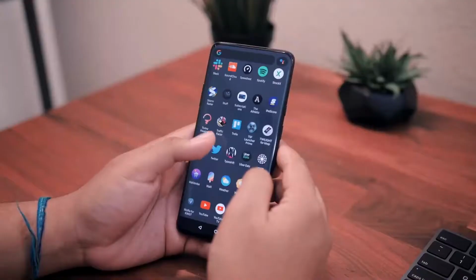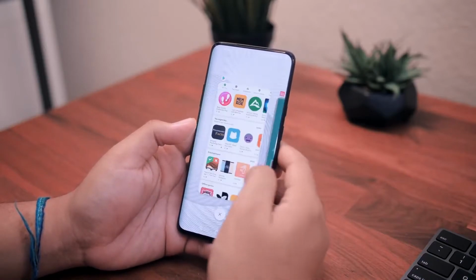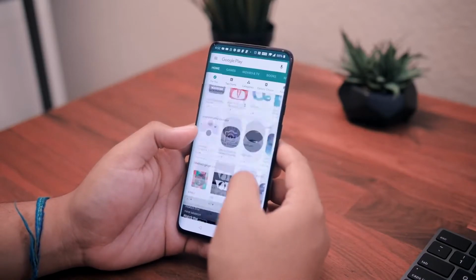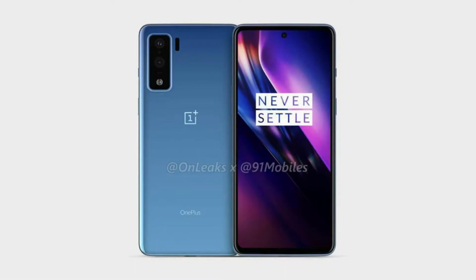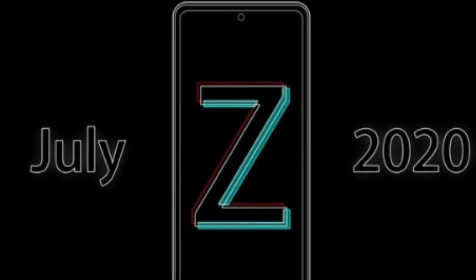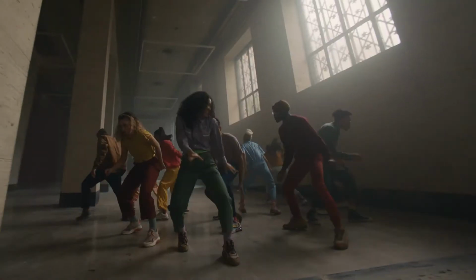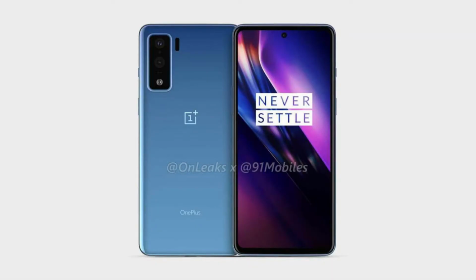This is a few months away from now, about 2 months, and this OnePlus Z is basically going to be a mid-range OnePlus device, so it's clear that it will not have that high-end level features. But as you can see in this image, it is clear from the renders also that this will be having a flat display with punch hole placed in the center of the screen. And this camera position is totally different from the one which was on OnePlus 8 and OnePlus 8 Pro. They both had the same single punch hole selfie shooters but at the top left corner, but OnePlus Z is having it in the center and it looks more like Samsung's smartphone.